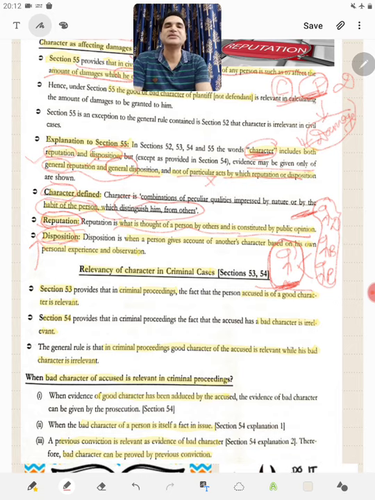then that becomes his disposition. Mind you, friends, character as given under the Indian Evidence Act is general and not particular. So if at a particular time in those circumstances he became very angry, then that will not be taken as his character. But if generally in those particular circumstances he becomes very violent or very angry, then that will be his general disposition and it will be relevant under section 55.